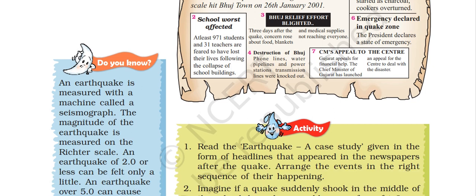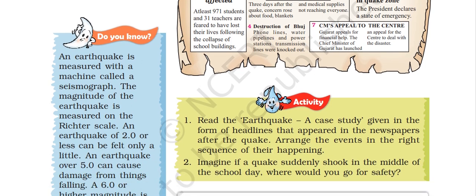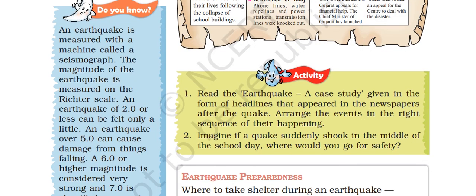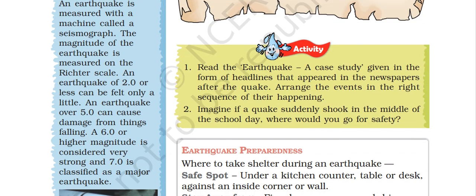Okay, an earthquake is measured with a machine called a seismograph. The magnitude of the earthquake is measured on the scale called the Richter scale. The machine's name is seismograph. Magnitude is on the Richter scale. An earthquake of 2.0 or less can be felt only a little. An earthquake over 5 can cause damage from things falling. Magnitude 6 and higher is considered very strong and 7.0 is classified as a major earthquake.